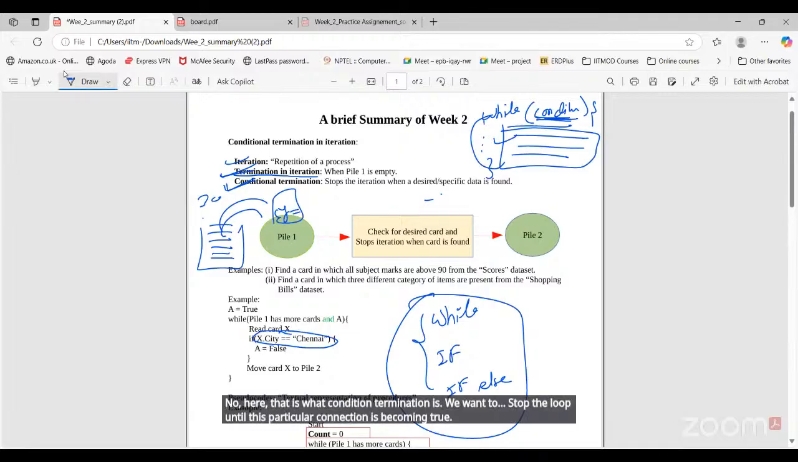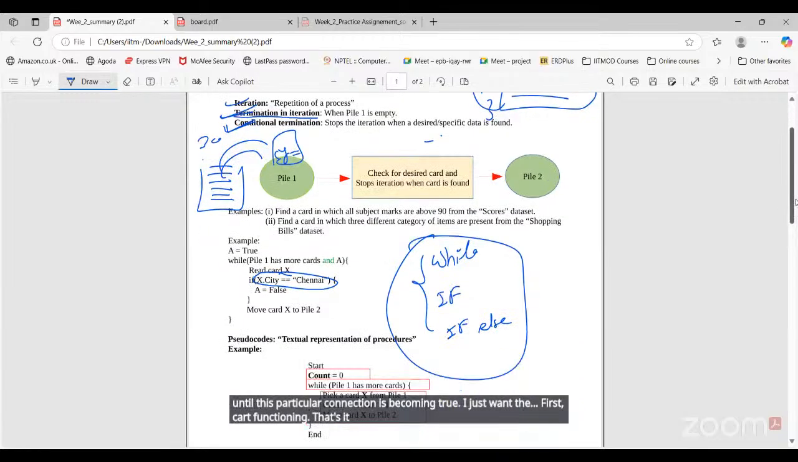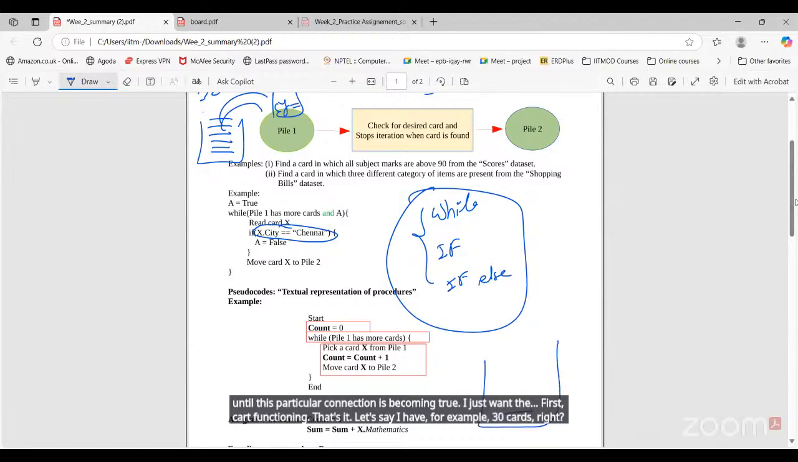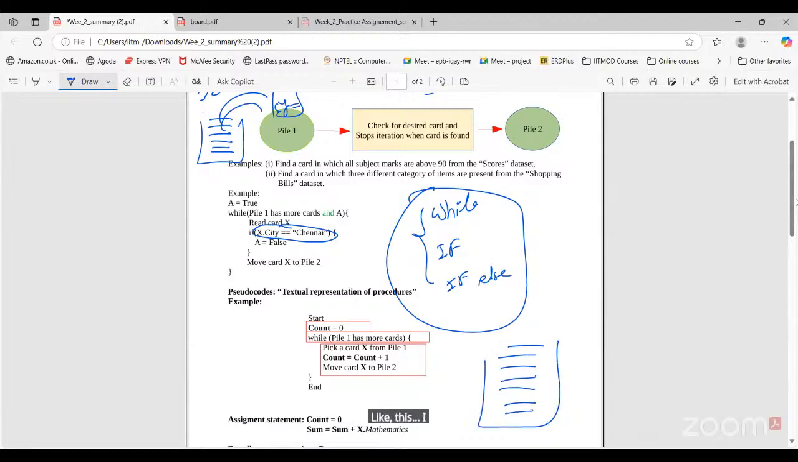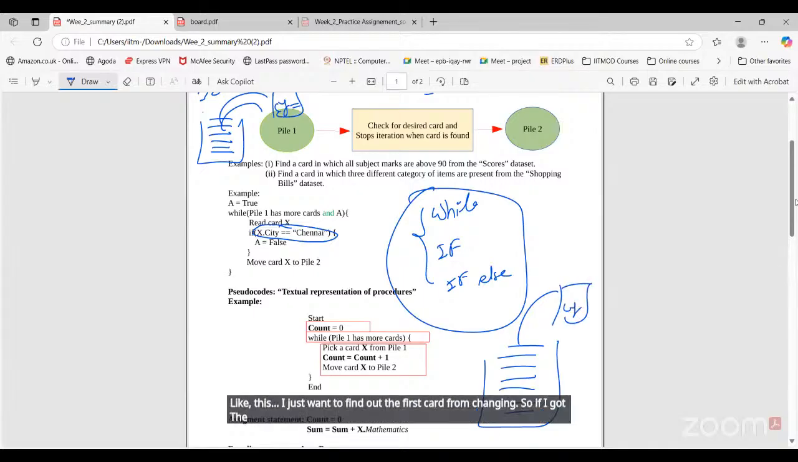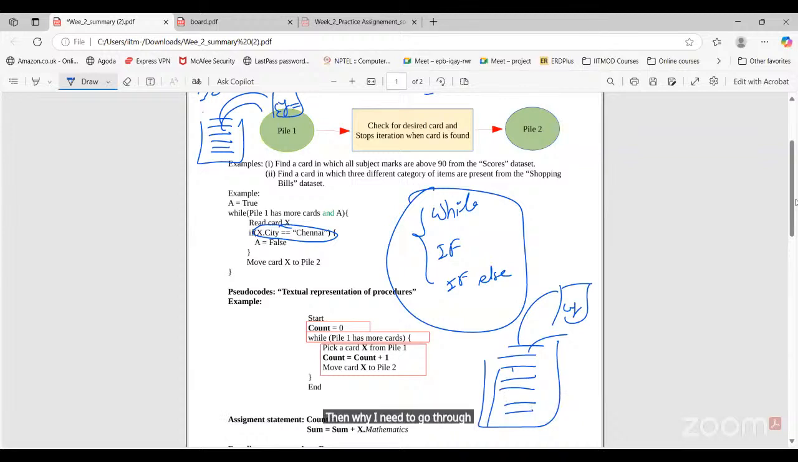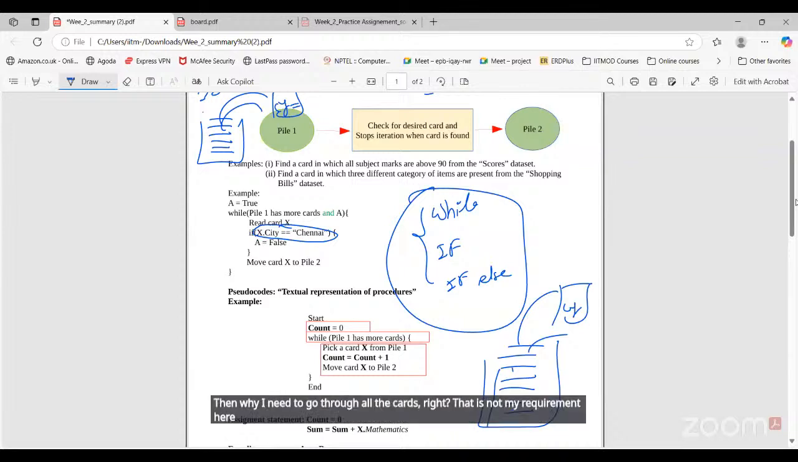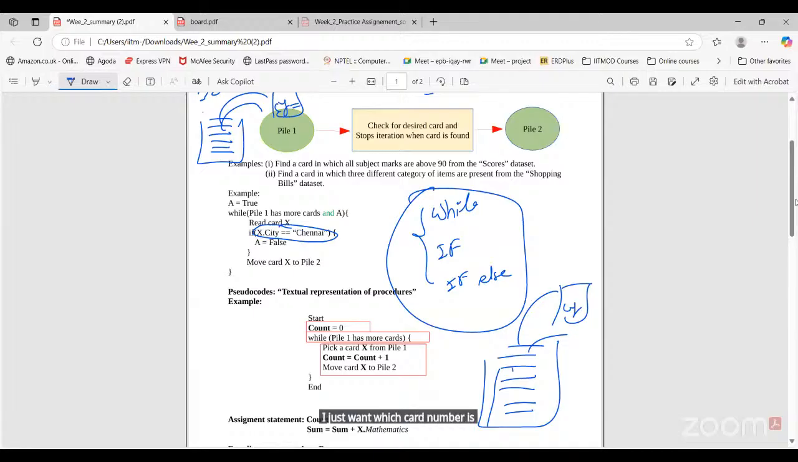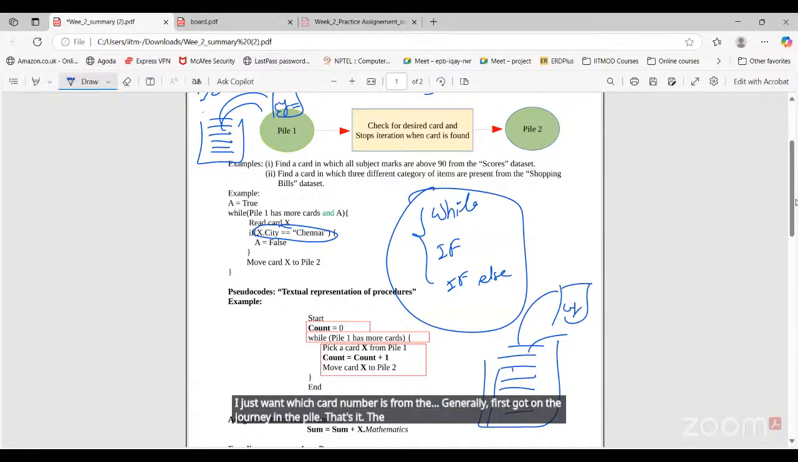I just want the first card from Chennai. That's it. Let's say I have, for example, 30 cards, like this. I just want to find out the first card from Chennai. So if I got the first card from Chennai at the second card number only, then why do I need to go through all the cards? That is not my requirement here. I just want to know which card number is the first card from Chennai in the pile. The moment I got my particular card, I don't want to proceed further.